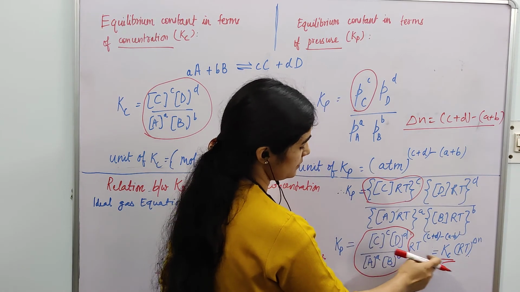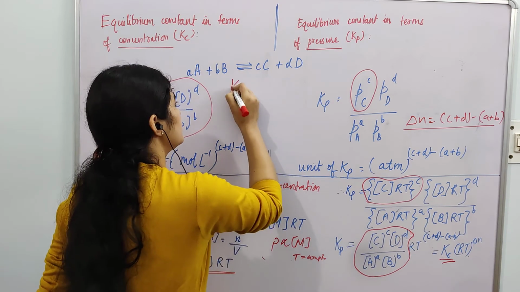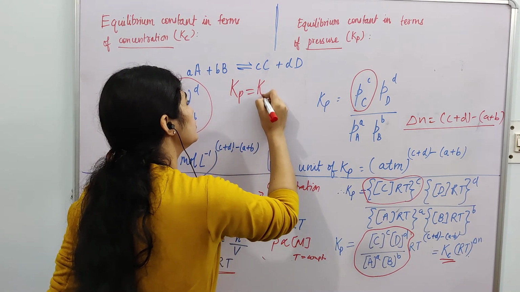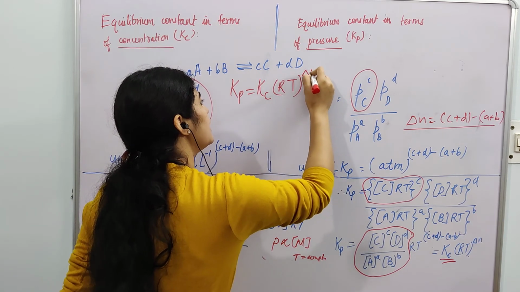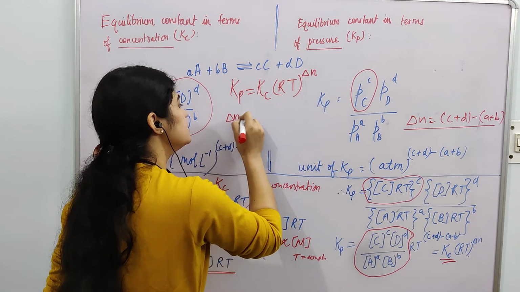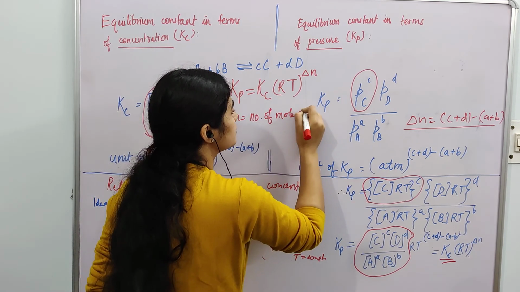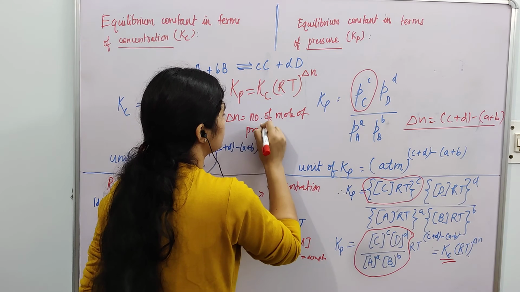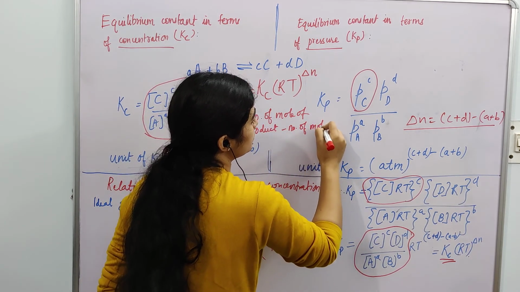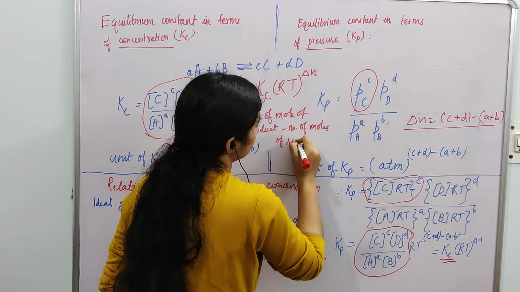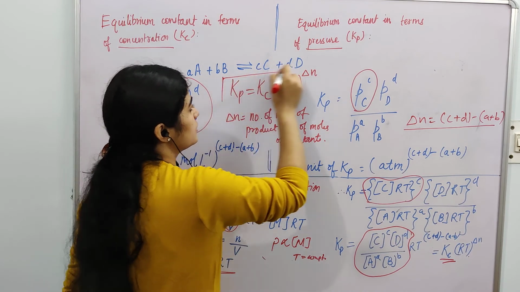So the relation becomes Kp is equal to Kc (RT)^delta n, where delta n is the difference of number of moles of products minus number of moles of reactants. So this is our relation.